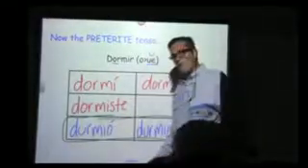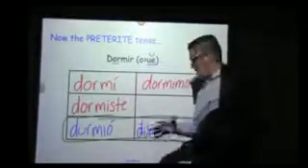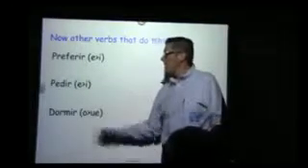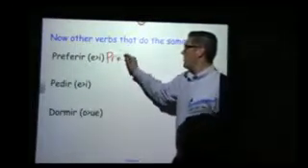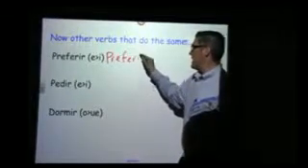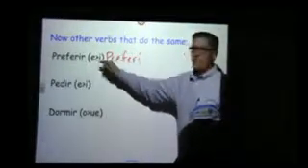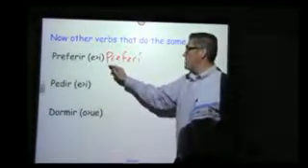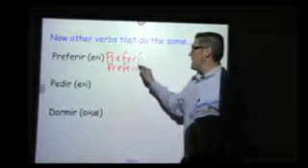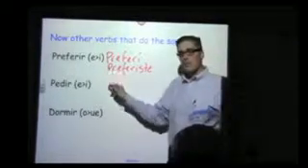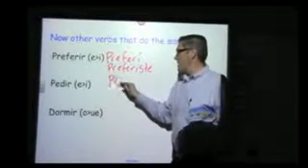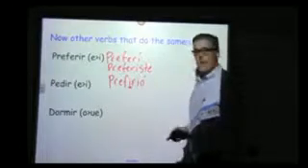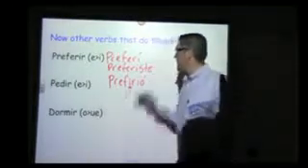And there's a handful of verbs that do that. We're not going to do all of them. We're just going to hit a few of them. Let's look at these three. Preferir. So we've got preferí. Preferí. Remember, it's normally an E to IE. Prefiero, prefieres. But now we're just going preferí, no stem change. Preferiste. Now when we get down to the ella usted, prefirió. Okay, it's just doing an E to I.